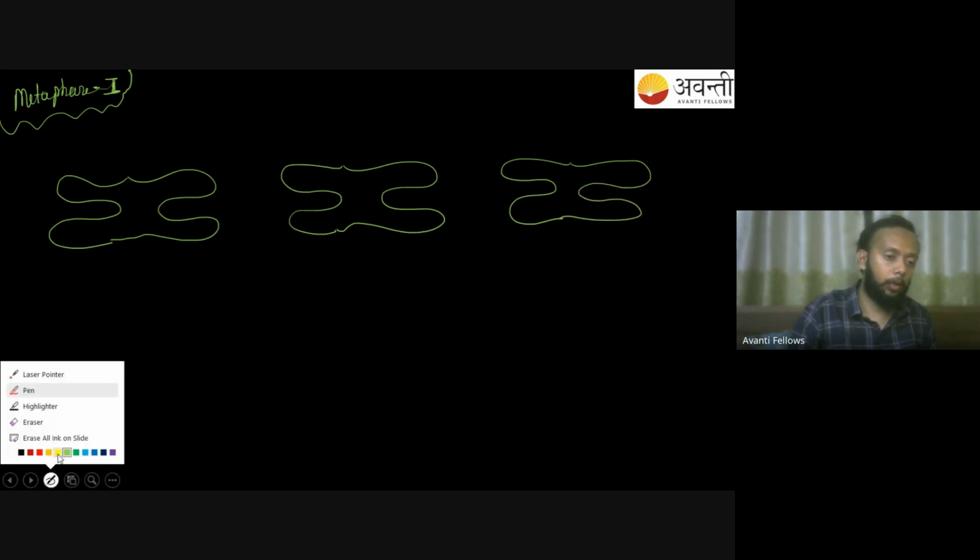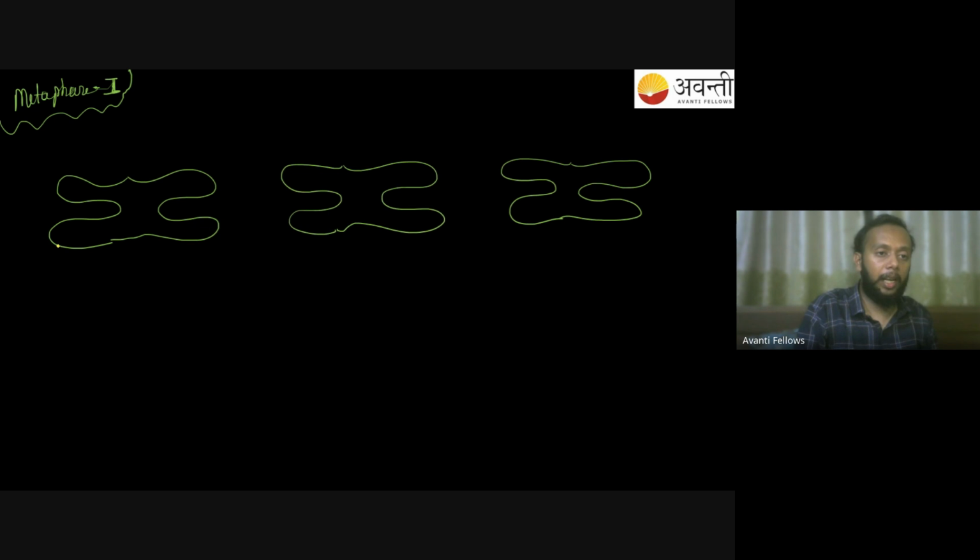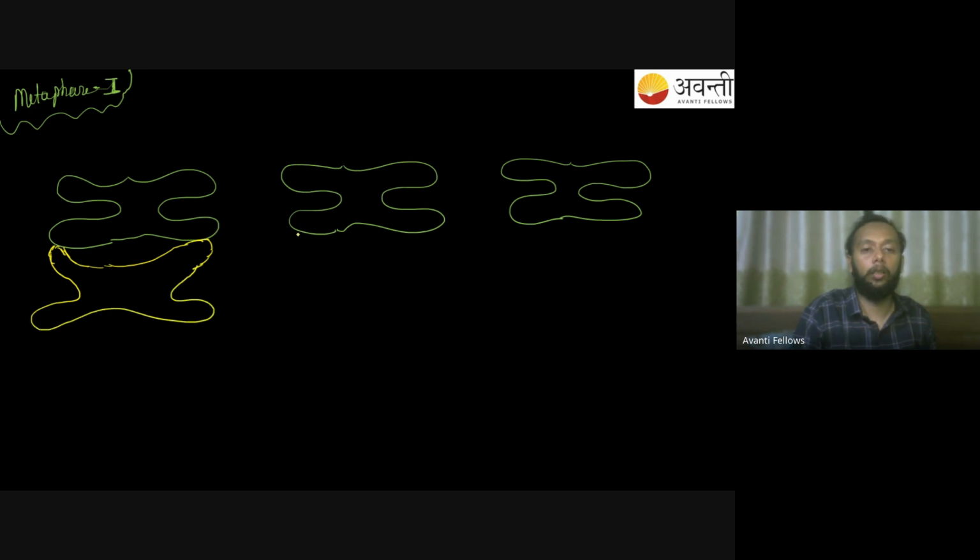And then the yellow one. And they are attached to each other only from the tip. Do remember, they are still attached to each other, but only from the tip area. The rest in between, they are all free. Right? So this is how all the homologous pairs will be attached to each other only from the tip, and they will all get aligned in the center.